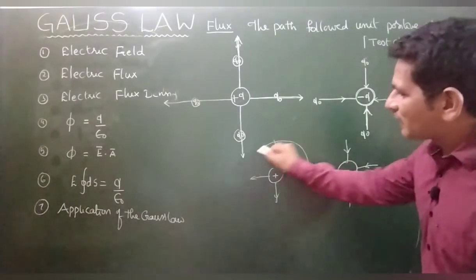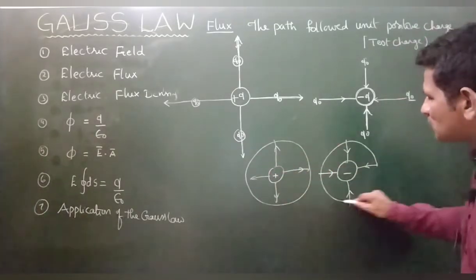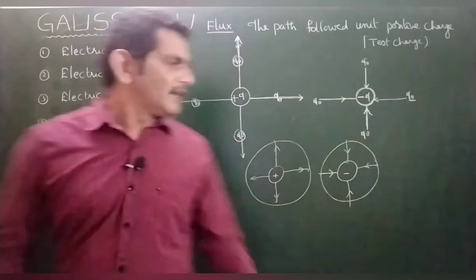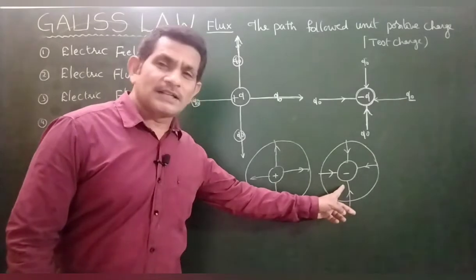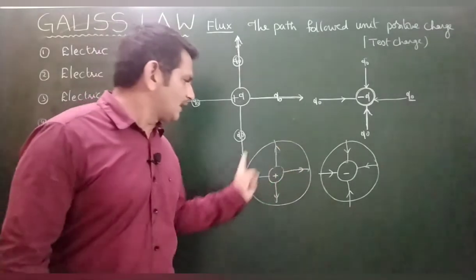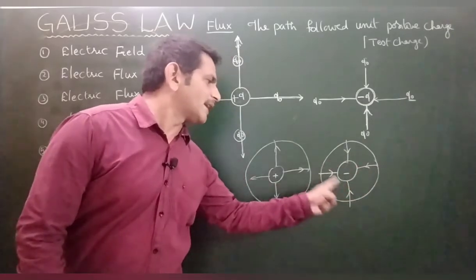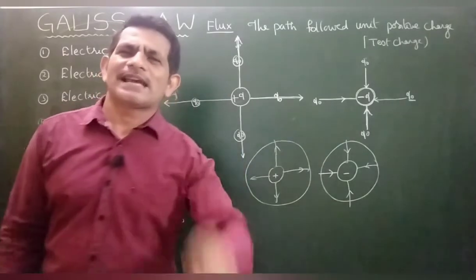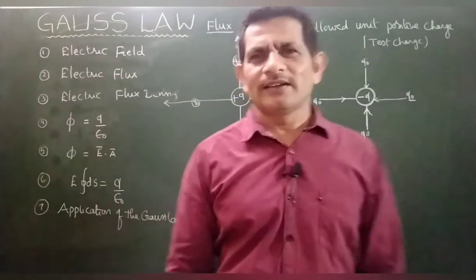So the field created by the positive charge is away from the positive, and the field created by the negative charge is towards the negatively charged body. By showing the lines away from the positive charged body and towards the negative charged body, the field can be distinguished. This field is created by positive, this field is created by negative, by simply showing the lines of force. These groups of electric lines of force are called electric flux. I hope you can understand better. So we will have a further discussion.